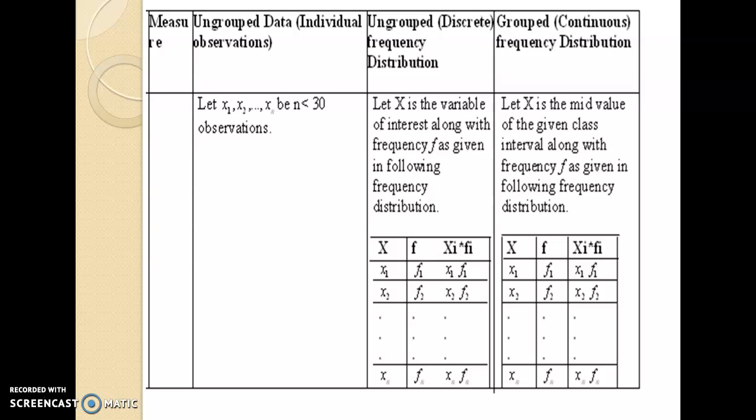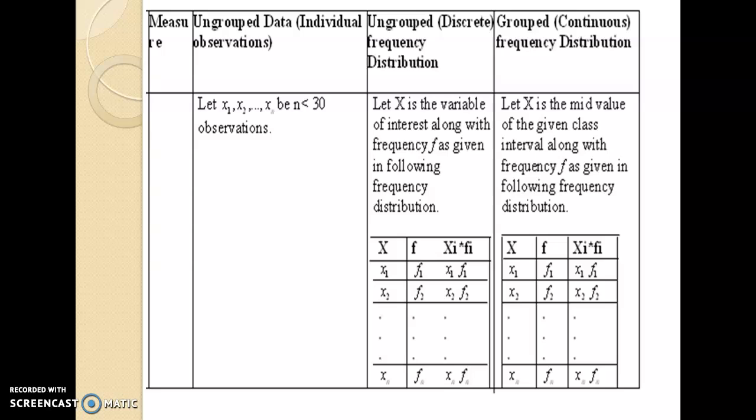Grouped frequency distribution or a continuous frequency distribution. Whenever the variable under study is continuous type, meaning it is not discrete, it can take any value in the given range. Such variables cannot be written like in the ungrouped data, 0, 1, 2, and so on. So in such a case, we prepare small groups which are known as classes.